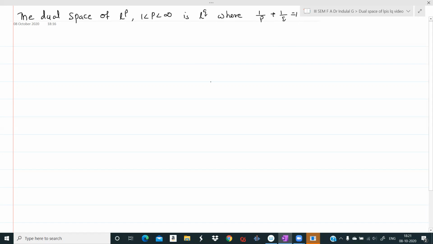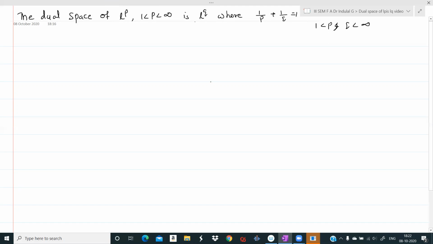Q is the conjugate of P and P is the conjugate of Q, where 1 less than P, Q less than infinity, satisfying this condition 1 by P plus 1 by Q is equal to 1. So P and Q can be any positive real numbers greater than 1. We have already considered the case when P equals 1 and showed that the dual space of L1 is L infinity.